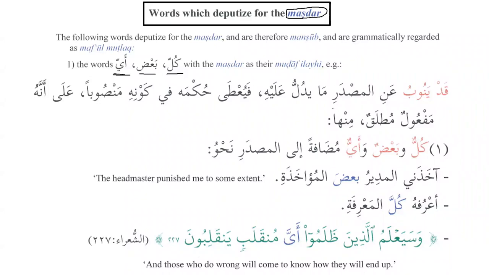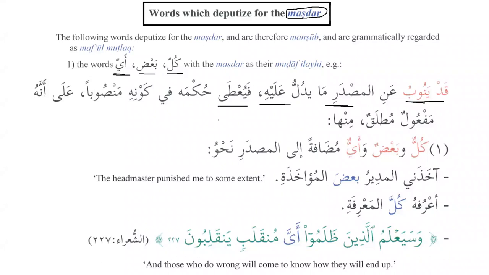قد ينوب عن المصدر ما يدل عليه. So sometimes it deputizes for the masdar, therefore the masdar will be mansub. So قد ينوب, sometimes it deputizes عن المصدر ما يدل عليه, for the masdar which it signifies, or which it talks about. فيعطى حكمه. يعطى, what do you think about this?